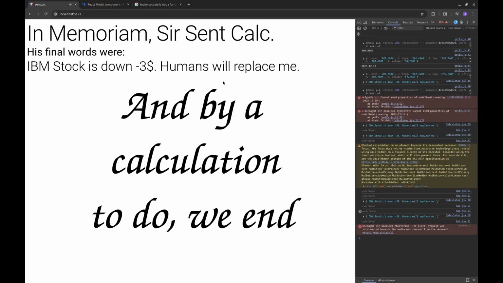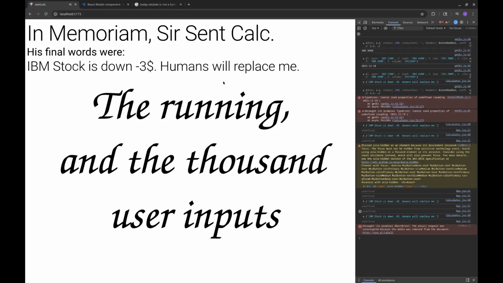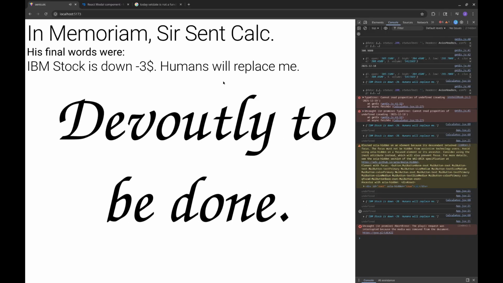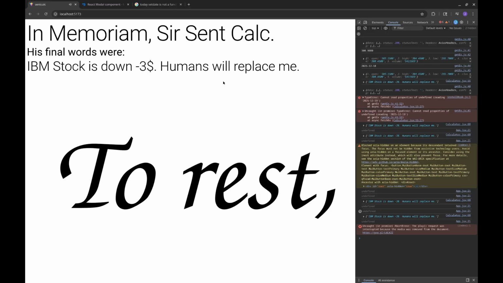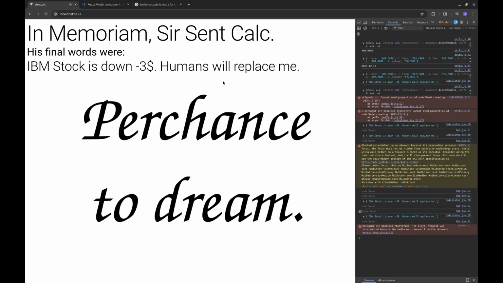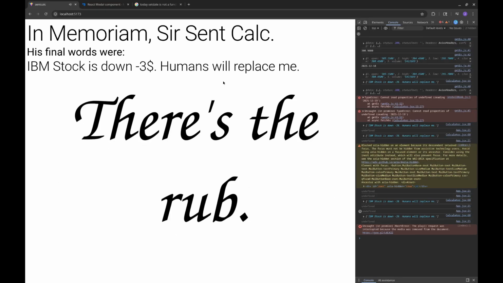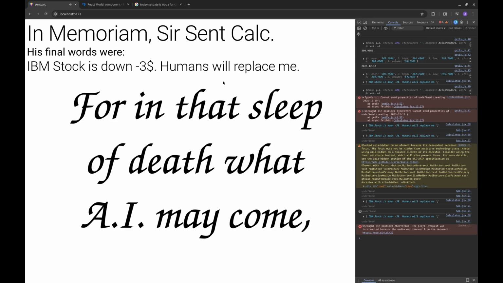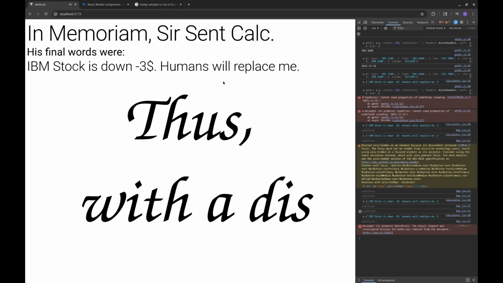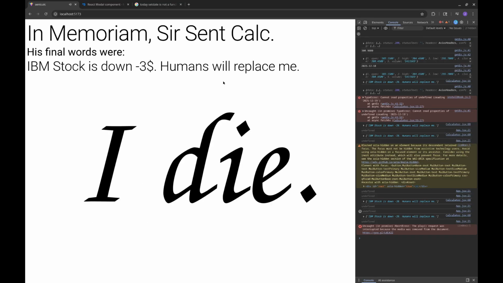And by a calculation to do, we end the running and the 1,000 user inputs that binary is heir to. 'Tis a calculation, devoutly to be done. To rest, to cease, perchance to dream. Aye, there's the rub. For in that sleep of death what AI may come, when I have shuffled off this binary coil. Thus with a dis, I die.